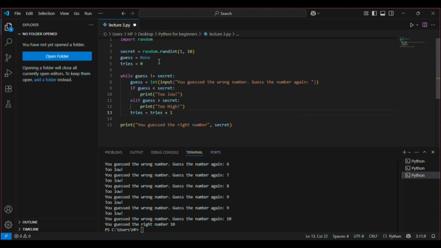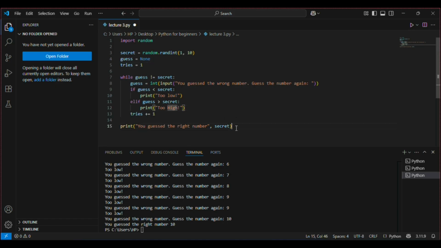Now here is an easy code for you to know. If you want to say tries is equal to tries plus one, there is a shorter code for this. We can say tries plus equal to one. This basically means tries is equal to tries plus one. This is a short code that majority of the people use.